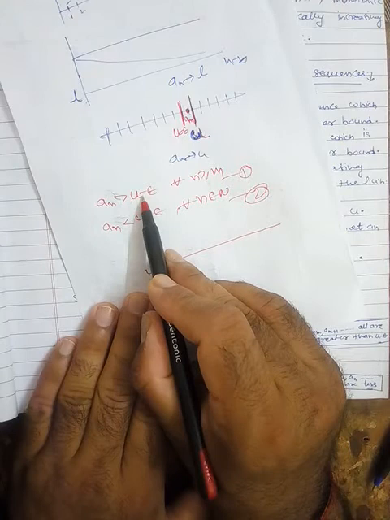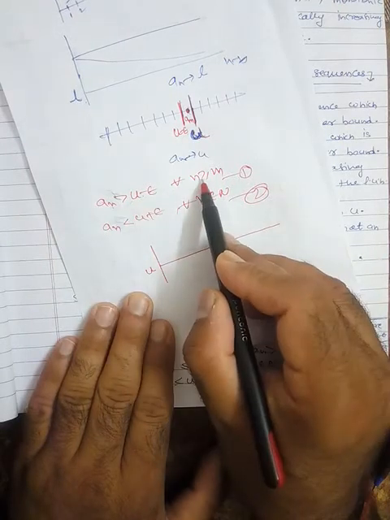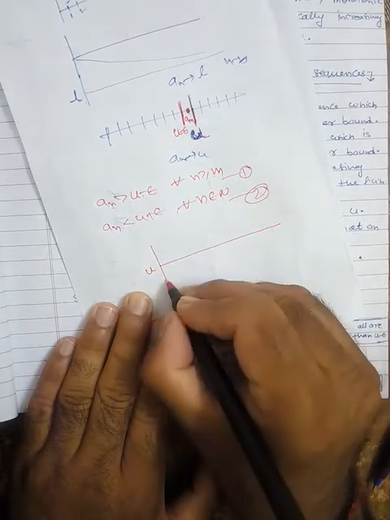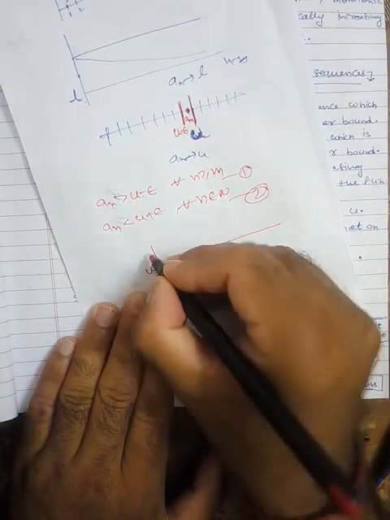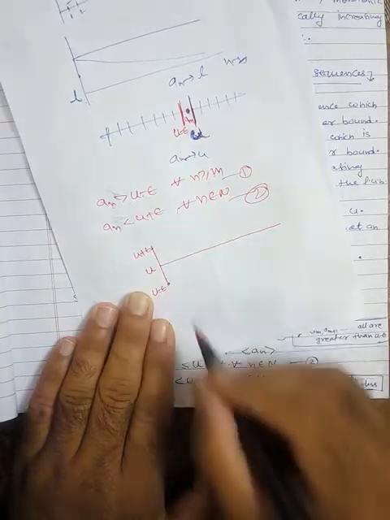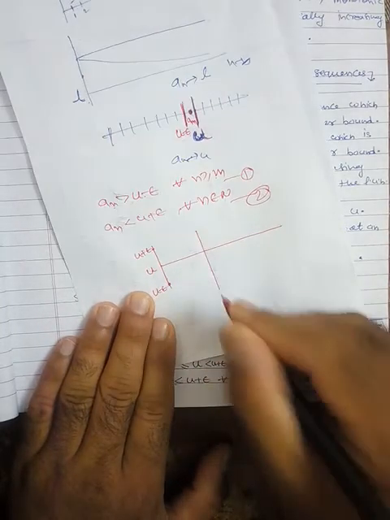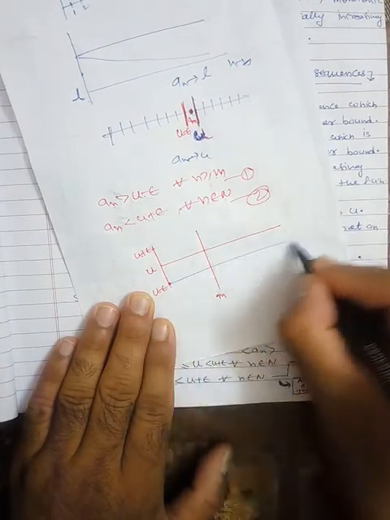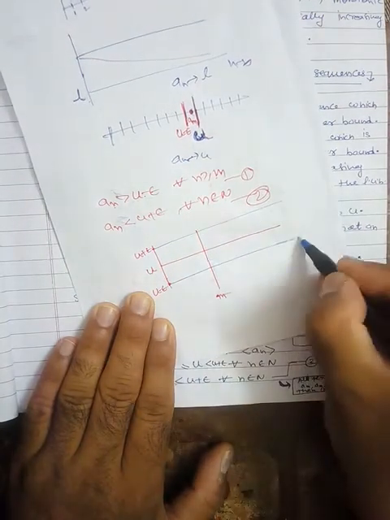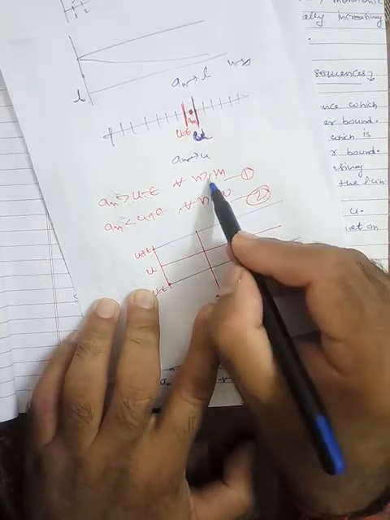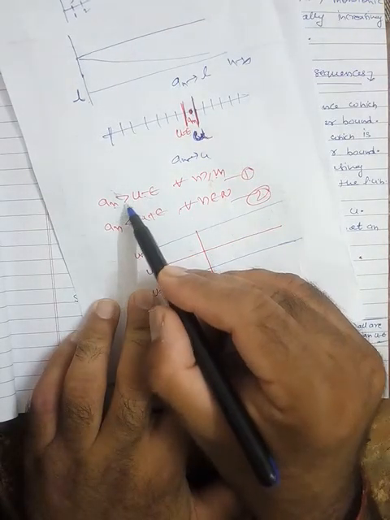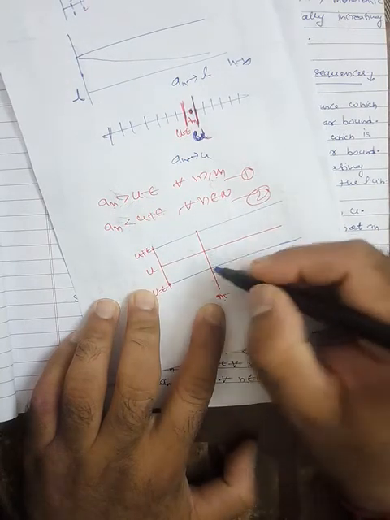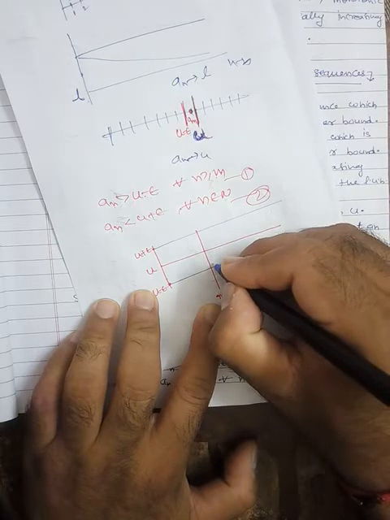The first equation says that all the terms after m are greater than u minus epsilon. This is u minus epsilon, this is u plus epsilon. Somewhere here is m. So this is the band. After including m, all the terms are strictly greater than u minus epsilon. So obviously they will be here.